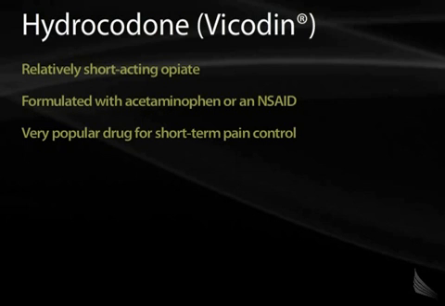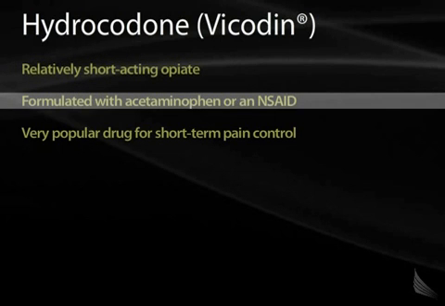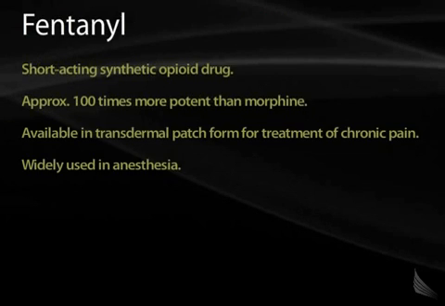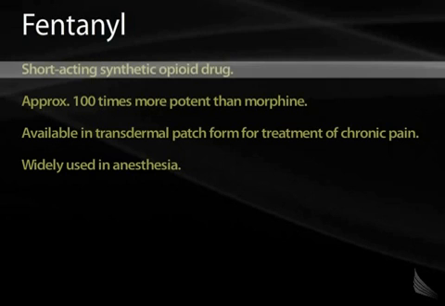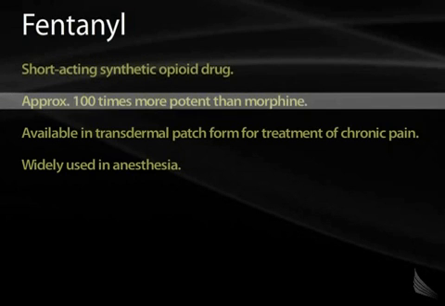Vicodin or hydrocodone is a medication that's very commonly prescribed today in America. It's a short-acting opiate that's usually formulated with acetaminophen, but it can also be formulated with an NSAID. It's very popular for short-term pain control, but it can have all of the side effects that we see in other opiates. Fentanyl is another very short-acting synthetic opioid. It's very potent. It's about 100 times more potent than morphine gram to gram.